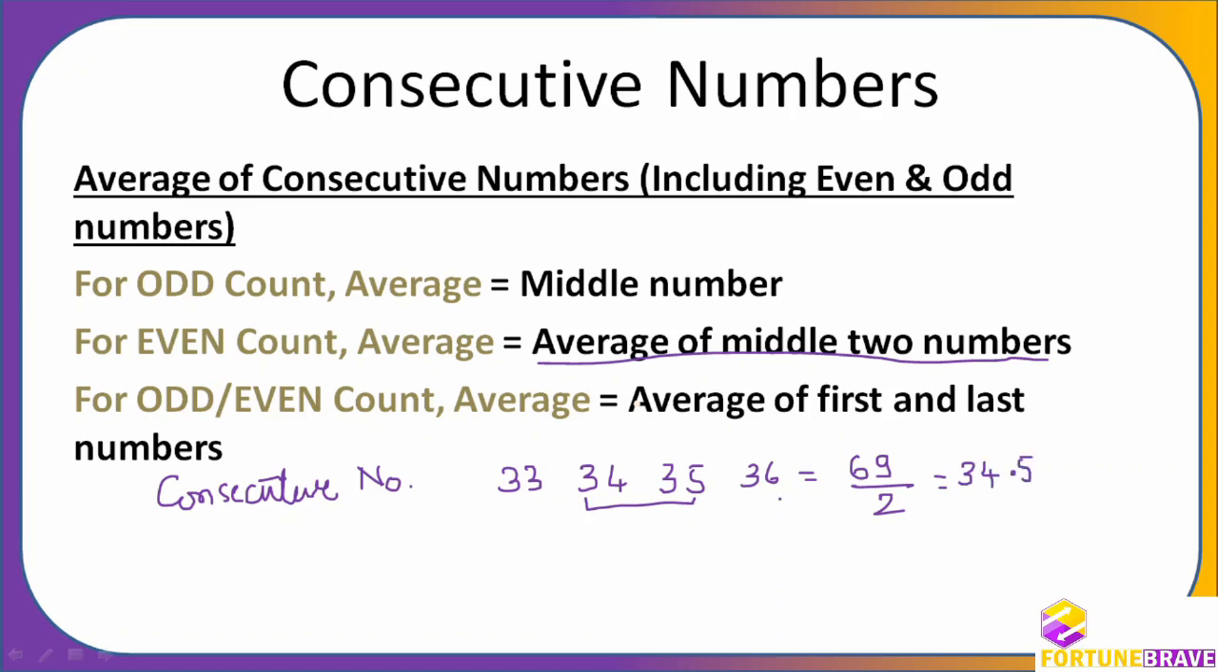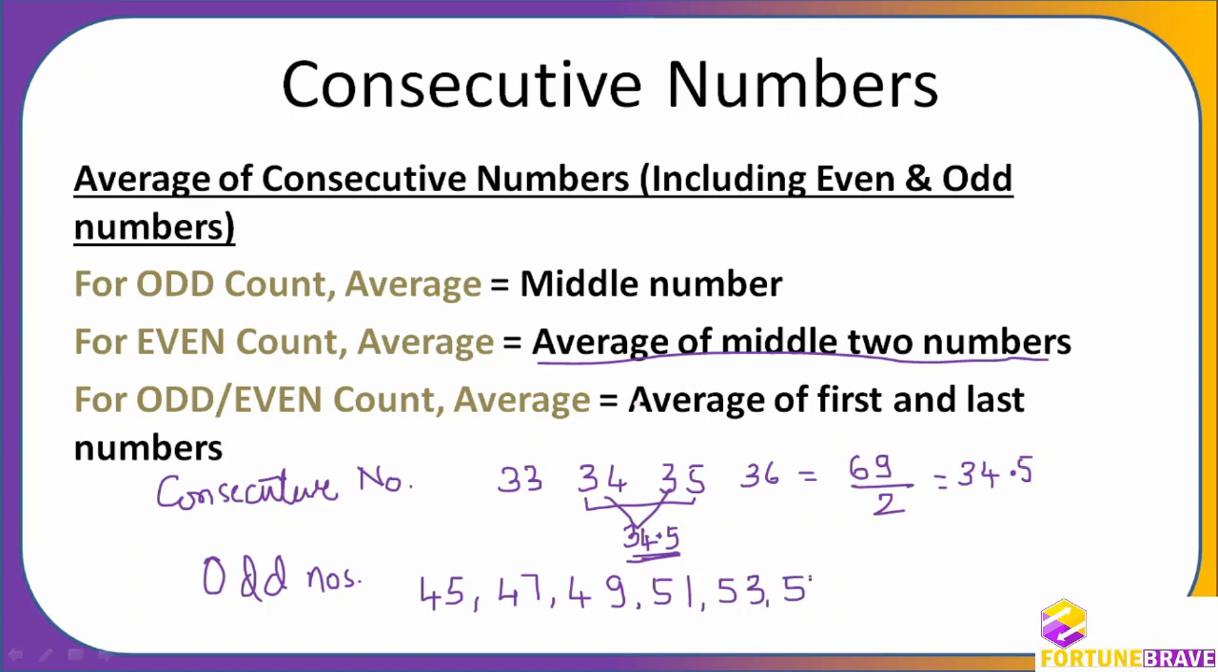34.5. Or you can understand it as the middle of the middle. If you take the middle of these two, it will be 34.5, which is the average for an even count. So let us take some numbers, an even count of odd numbers, say for example 45, 47, 49, 51. That is 4 numbers. Want 6 numbers? We will take 6 numbers, not a problem at all.